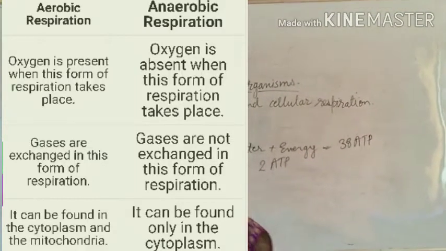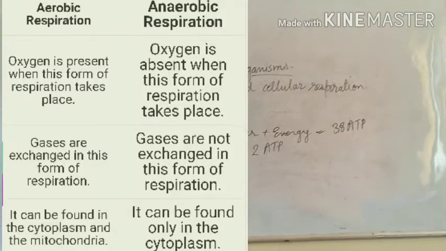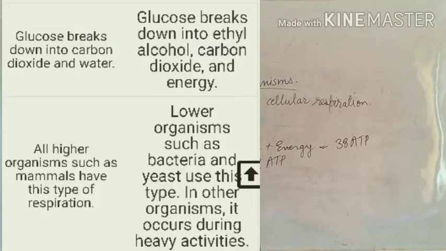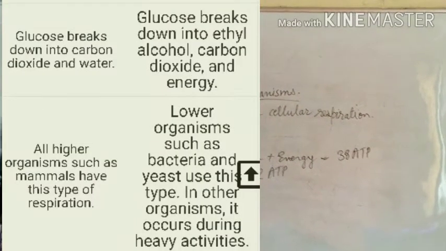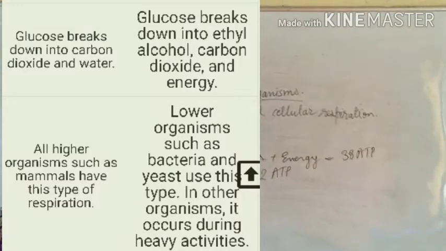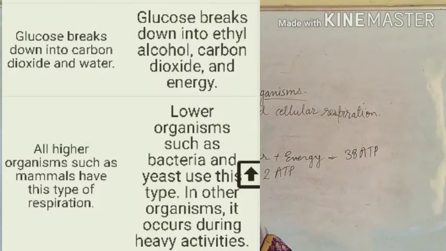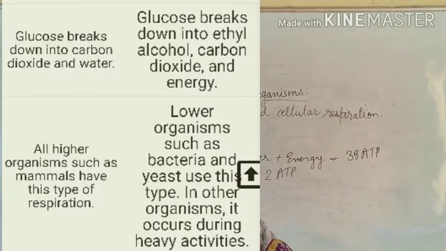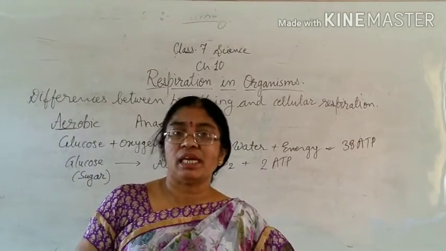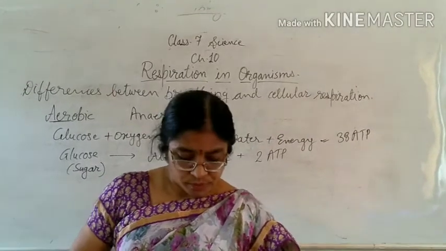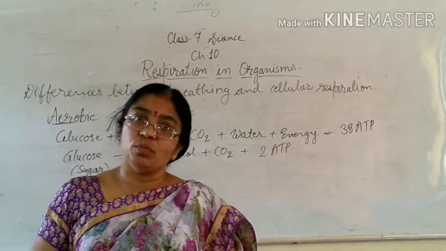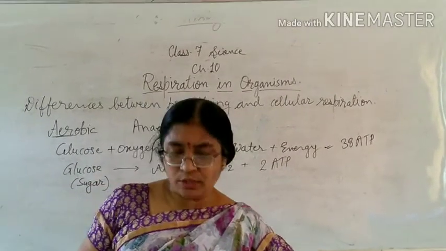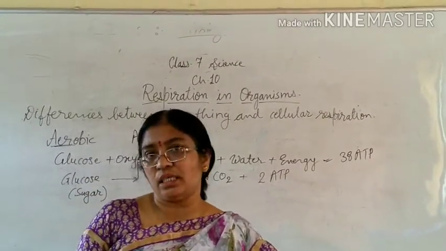The products that you are seeing here in these reactions, carbon dioxide and water, are the end products of aerobic respiration, while alcohol and carbon dioxide are the end products of anaerobic respiration. But if we talk about anaerobic respiration in human beings, lactic acid will be formed. Now in aerobic respiration more energy is released, and in anaerobic respiration less energy is released.